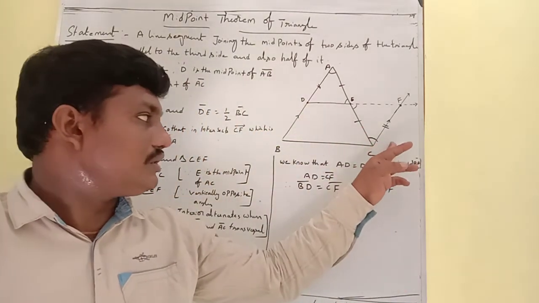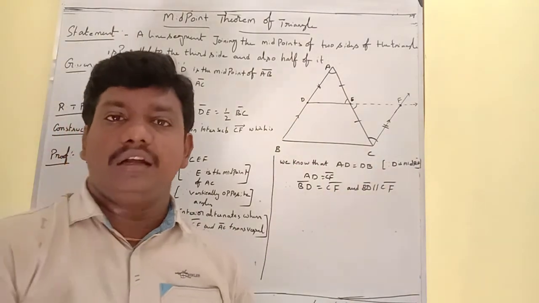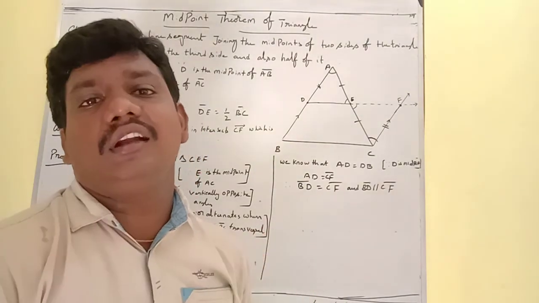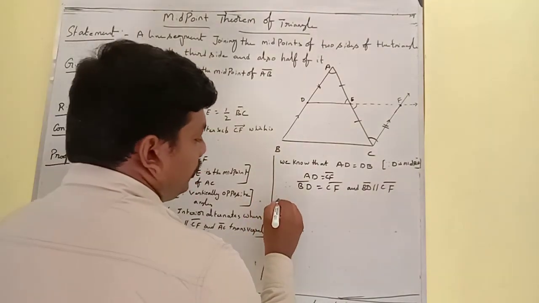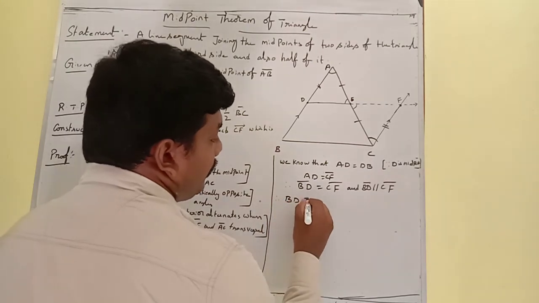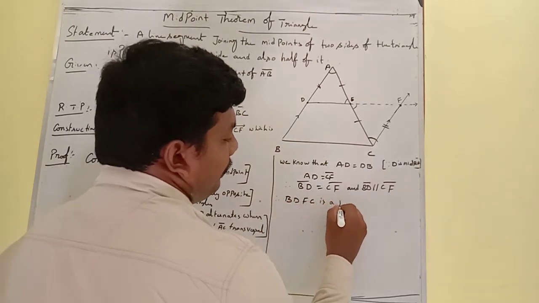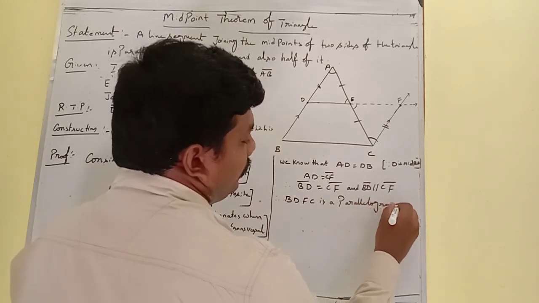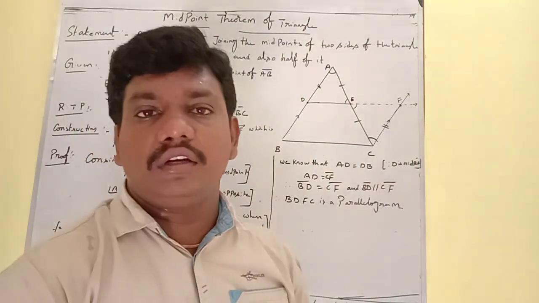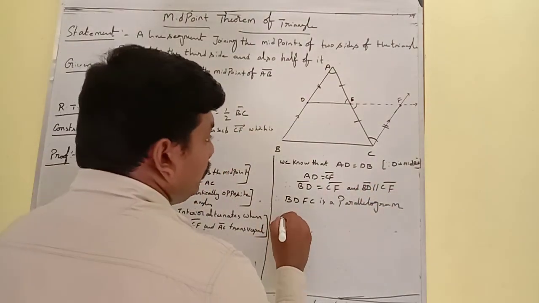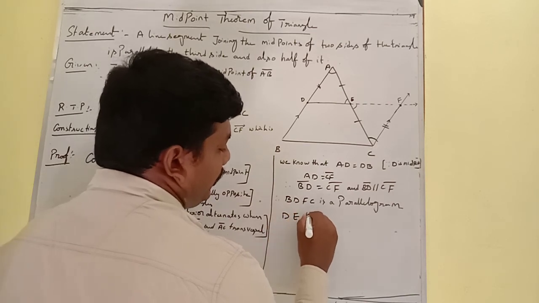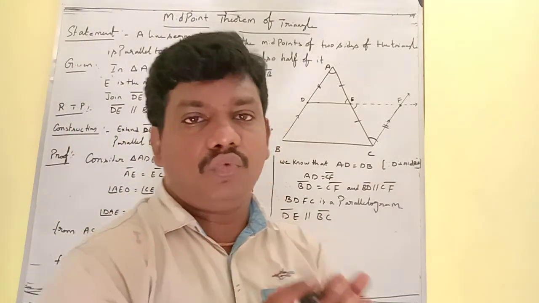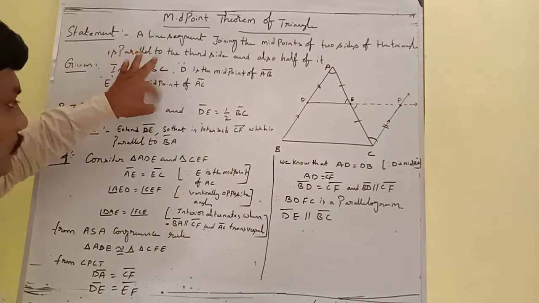When BD is equal to CF and parallel, that means in a quadrilateral one pair of opposite sides are parallel and equal. That is called a parallelogram. Therefore BDFC is a parallelogram. So when it is a parallelogram, we conclude that opposite sides are parallel. Therefore DE is parallel to BC. Now one concept is proved: DE is parallel to BC.